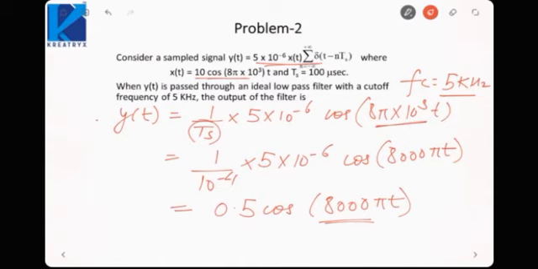So what you need to remember here is, after reconstruction of the signal, the amplitude that comes will be multiplied by 1 by Ts. That you always need to remember, that 1 by Ts factor you need to take care of. Otherwise, if you directly write the answer, it would be incorrect.